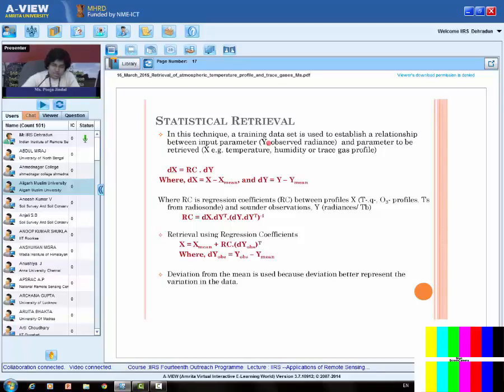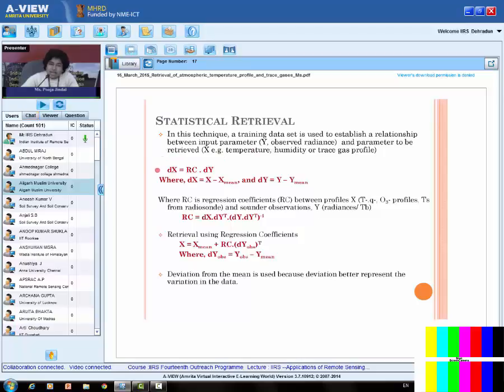Suppose India is my study area, then I will see the pass time over India, and corresponding to that time we will launch the radiosonde and get the temperature profile. We will do this at as many points as possible, so that I have the corresponding temperature profile as well as the radiance, meaning the same lat-long as well as time.